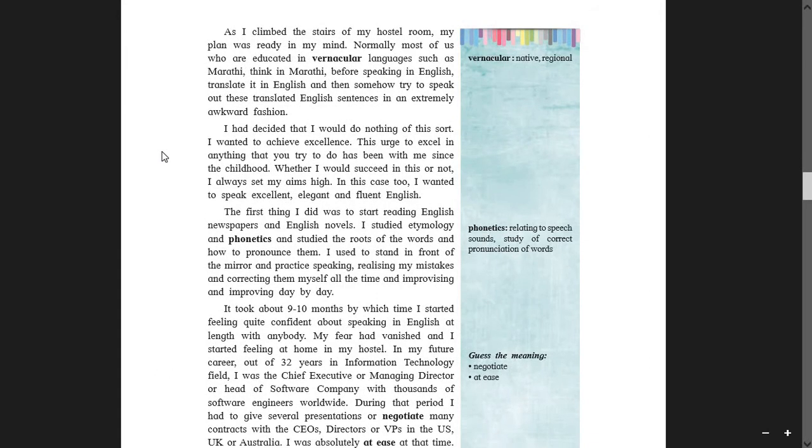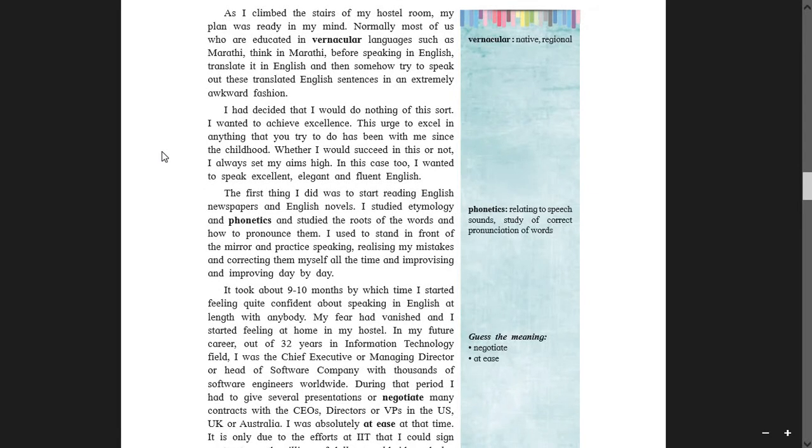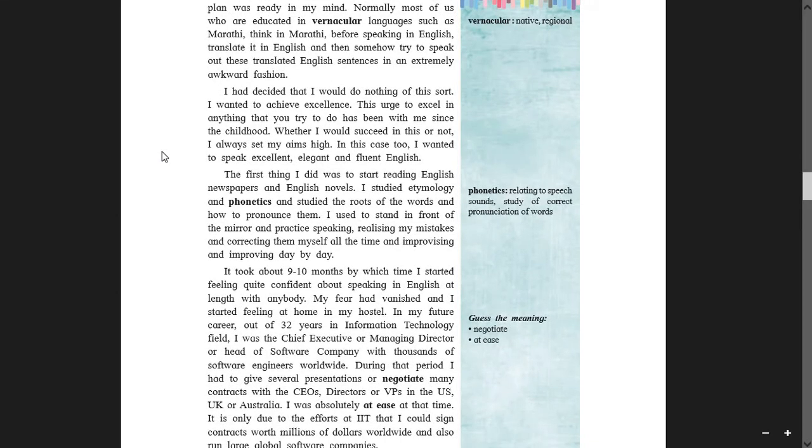Writer had decided that I would do nothing of this sort. I wanted to achieve excellence. Please mark this word, excellence. This urge to excel in anything that you try to do has been with me since childhood. Whether I would succeed in this or not, I always set my aims high. Underline this line. I always set my aims high.